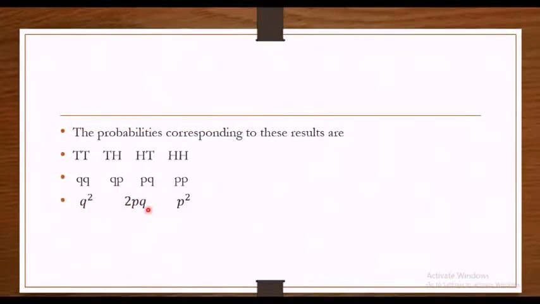Do you recognize them? Yes, it is the expansion of (q + p) whole squared. You're right. So these are the terms of (q + p) whole squared. You can also name it the binomial expansion of (q + p) whole squared. Now, what is a binomial expansion? I hope you all know that, but we will come to that in detail later.